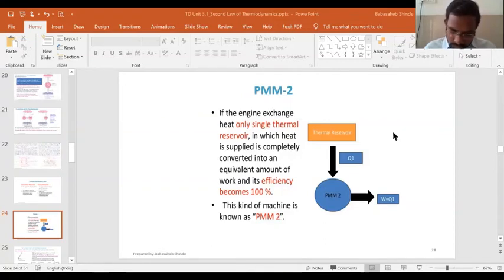PMM1 gives useful energy without an energy source, producing more energy than it consumes. Okay, and that is a violation of? Violation of the first law of thermodynamics. Very good. And what about PMM2?